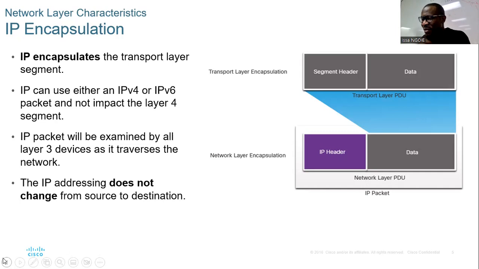All this information is inside what we call the IP header. So the IP header is a set of information that specifies where to send your data, how to send it, which protocol to use, right?